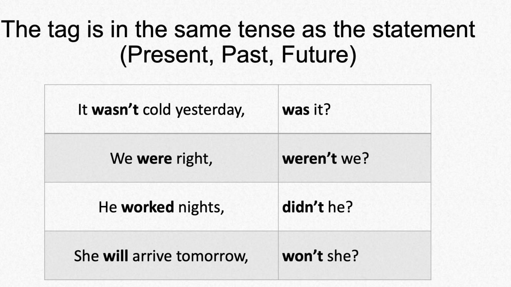The first 3 examples are in the past. It wasn't cold yesterday, was it? We were right, weren't we? He worked nights, didn't he? The last sentence is in the future. She will arrive tomorrow, won't she?